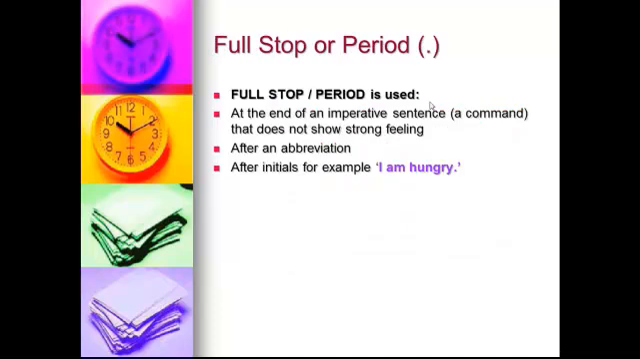Let us now take a look at the full stop, otherwise known as the period. The full stop or the period is used at the end of an imperative sentence, that is a command, that does not show strong feeling. It is also used after an abbreviation, and it is also used after initials. For example, I am hungry.